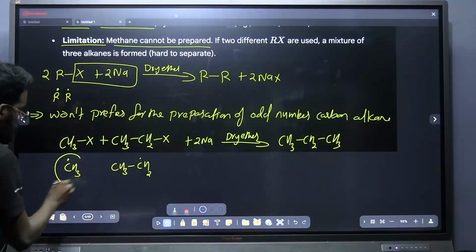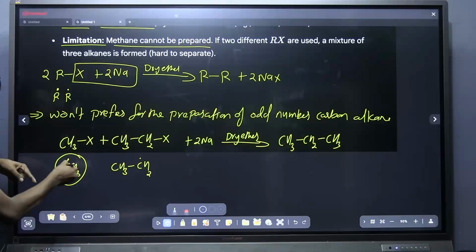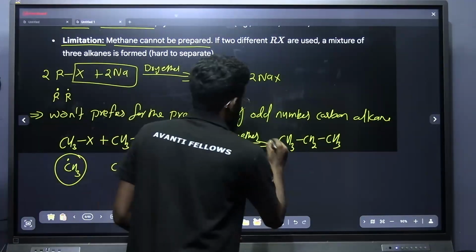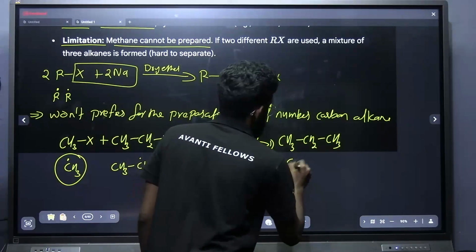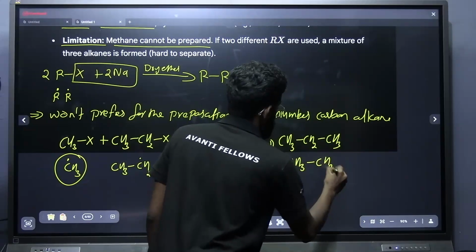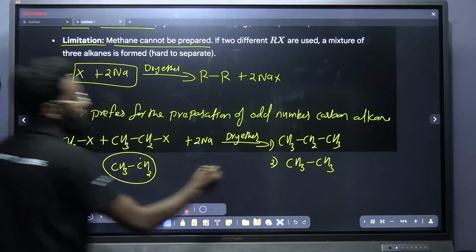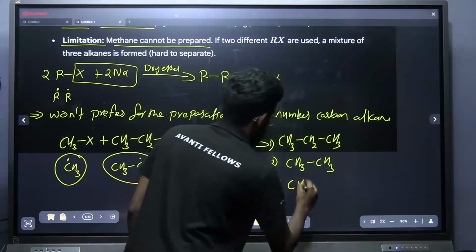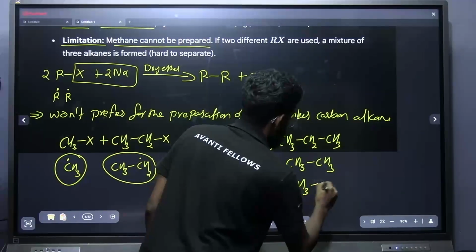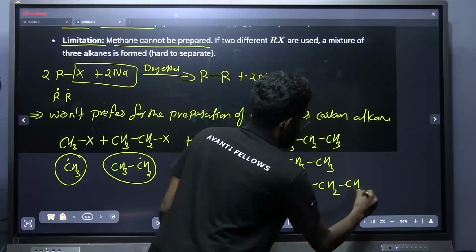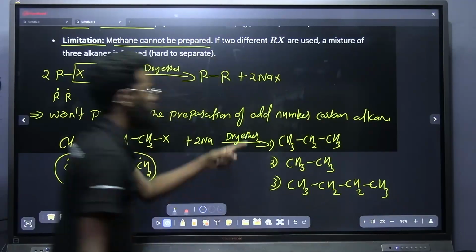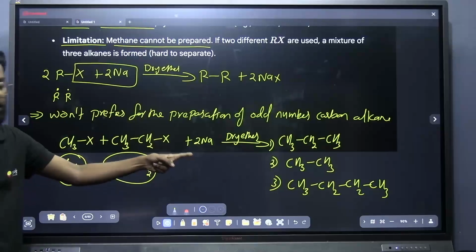This free radical will combine with itself and form ethane, CH3CH3. And this free radical will also combine with itself and form butane, CH3CH2CH2CH3. Here, if you observe, you got a mixture of products.